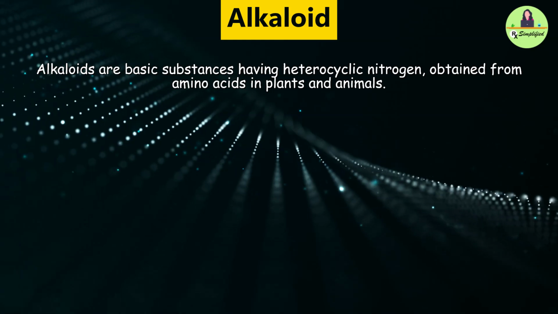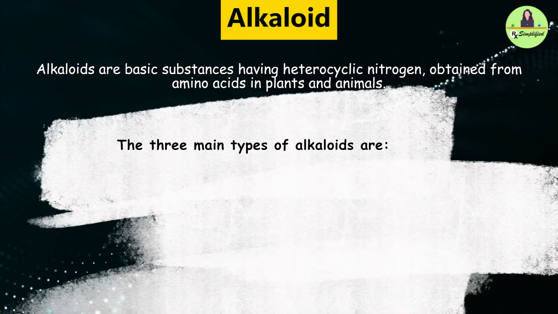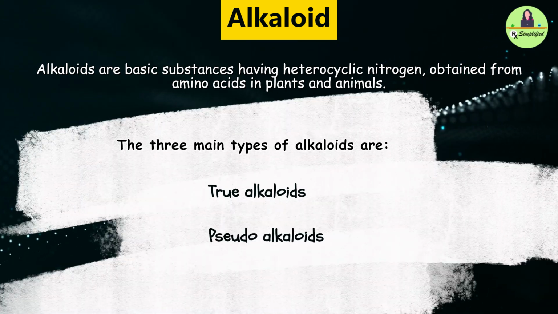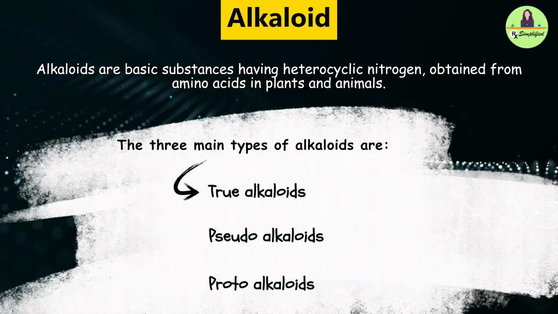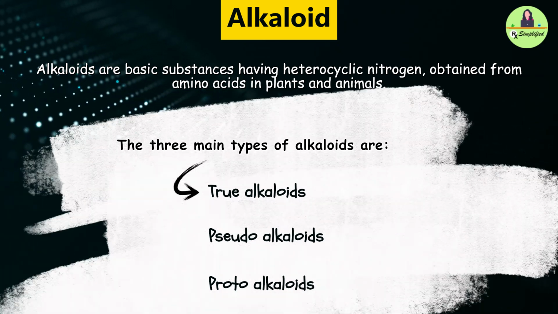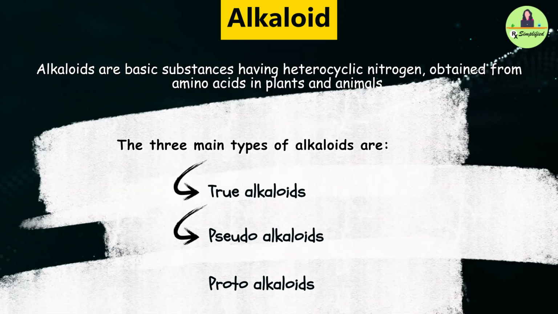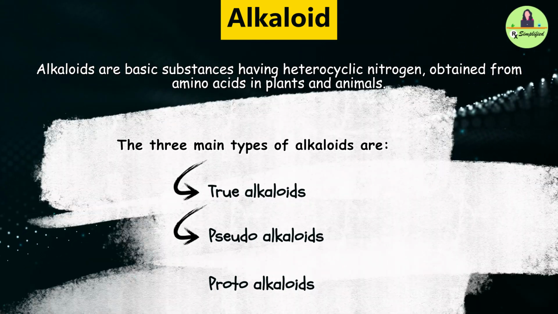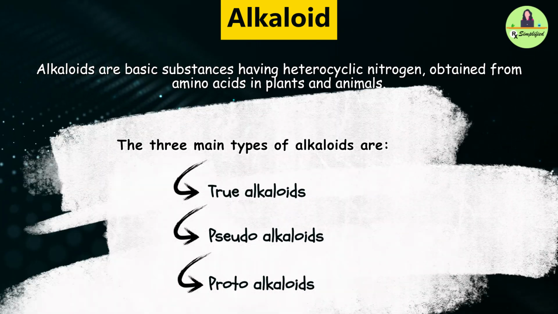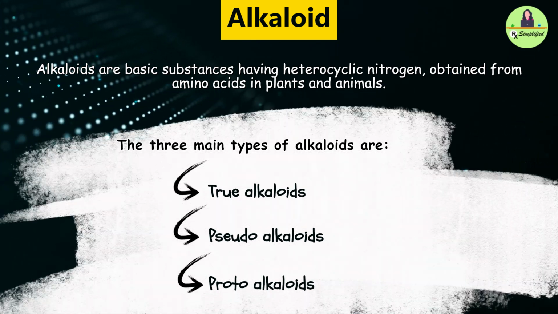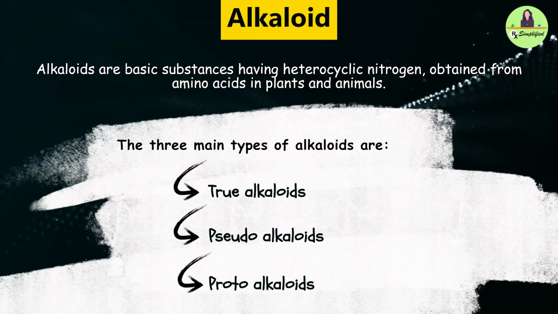What are the types of alkaloids? There are three main types of alkaloids. First is the true alkaloids, second is the pseudo alkaloids, third is the proto-alkaloids. True alkaloids originate from amino acids and have heterocyclic nitrogens. Pseudo alkaloids come from different biosynthetic pathways but resemble alkaloids, and proto-alkaloids come from nitrogen but lack heterocyclic rings. These compounds play important roles in medicine and pharmacology.